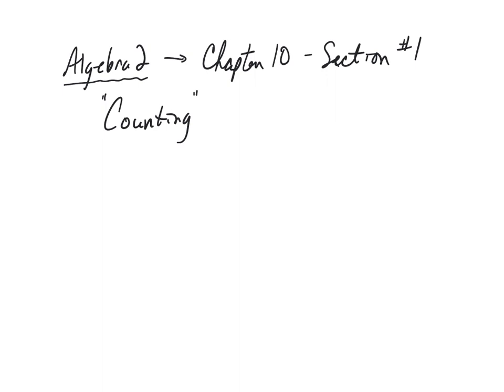So we're going to get started with a real easy problem. We're just going to take a couple of folks from our class. So maybe we'll take someone called Abby. And we'll take someone called Ben. And what we're going to do is count the number of ways in which they could stand in a line. Let's say that we're going to a program in the auditorium and we're going to line up at the door. All right? In how many different ways could Abby and Ben line up at the door?